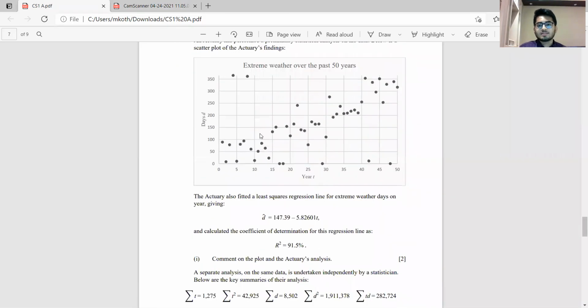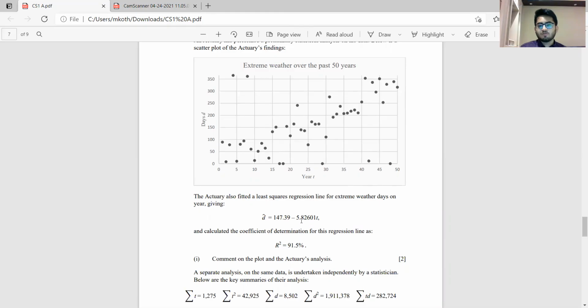Here, you will see some sort of positive correlation, which can be directly seen from the graph itself. There's a strong form of positive correlation. It does not necessarily have to be exactly linear, but there is strong positive correlation. And we could comment that yes, there is some form of linear positive correlation.